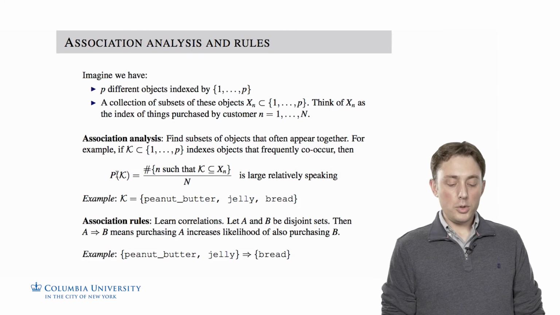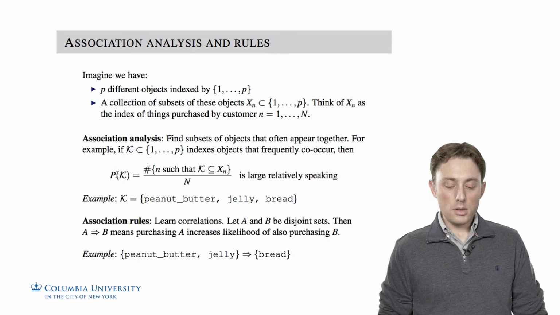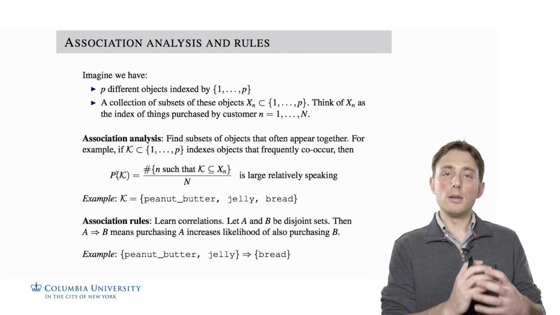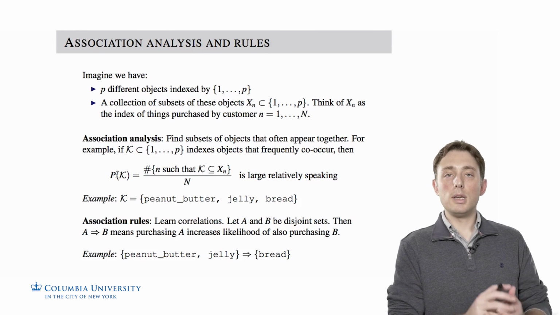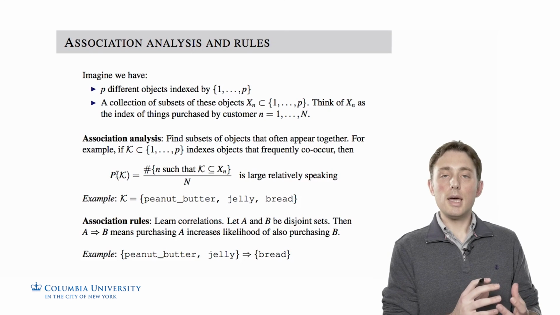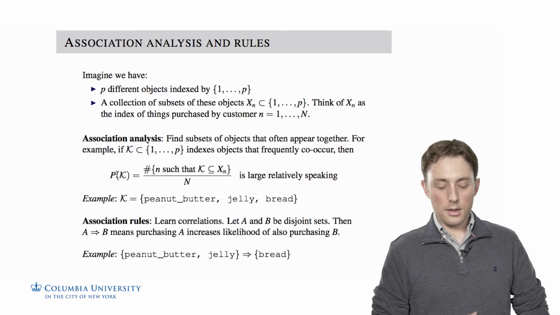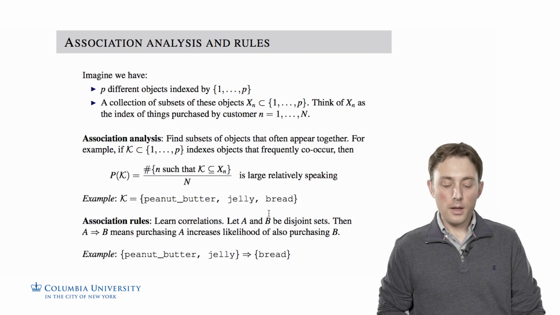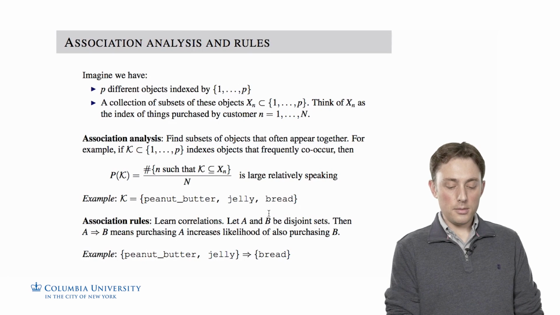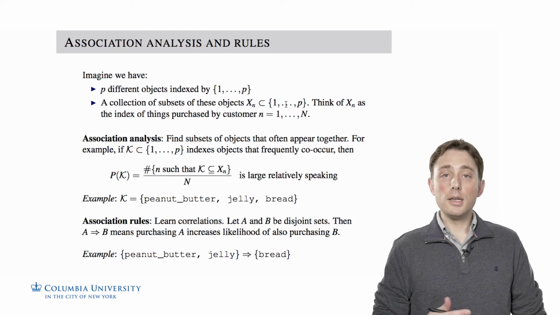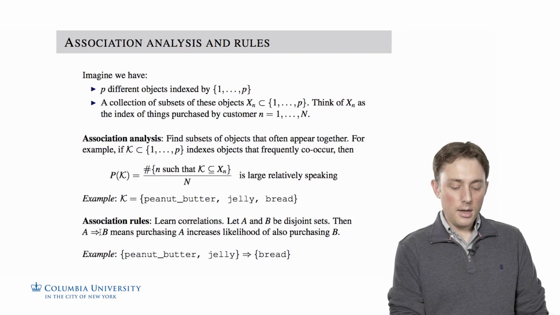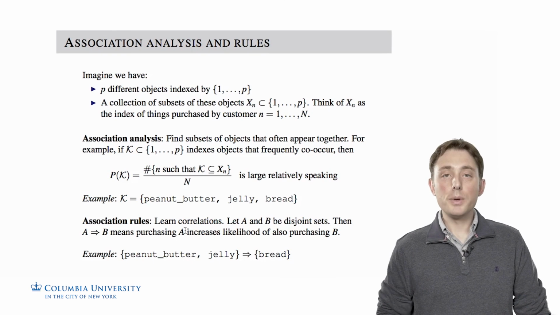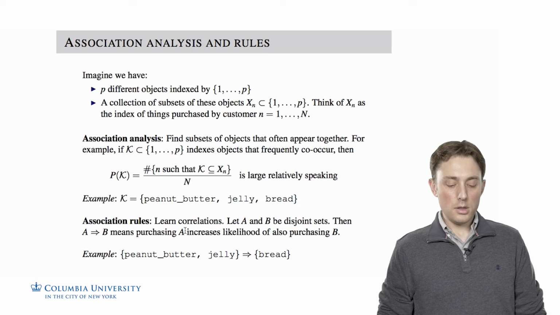Our goal is to find these subsets where this is a large number. A second goal is to learn association rules. This is the problem of finding objects that are highly correlated, where knowing that a certain subset of objects appears in a set x_n makes it more likely that another object is going to appear in that set as well. To this end, let A and B be 2 disjoint subsets of the integers 1 to P. Then A right arrow B can be thought of as meaning that purchasing A increases the likelihood of purchasing B as well. So we want to learn these rules.